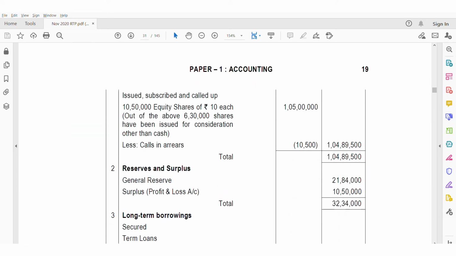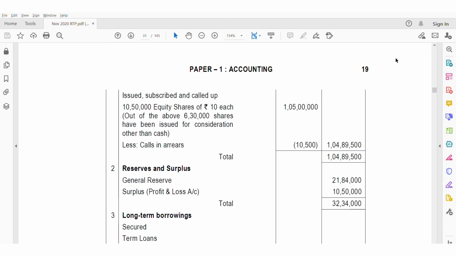So equity share capital issued, subscribed and called up is 10,50,000. We have called up 10,50,000 shares at 10 rupees each. Out of the above, in the additional information they had given that 6,30,000 shares have been issued for consideration other than cash. So that is mentioned as information. There is no other adjustment. Next we discussed there is a debit balance which shows less calls in arrears. So 1 crore 5 lakhs less 10,500. It is 1 crore 4 lakh 89,500.